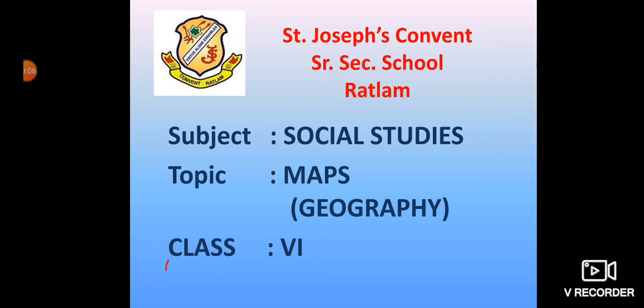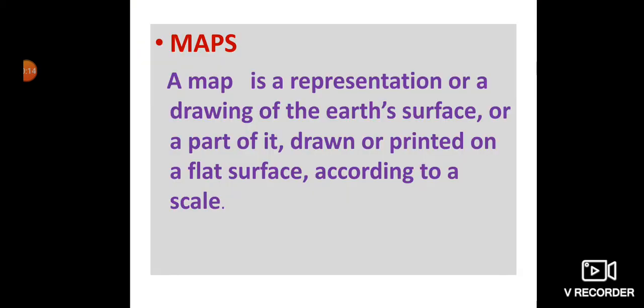Today we are going to study your geography topic, maps. A map is a representation or a drawing of Earth's surface or a part of it, drawn or printed on a flat surface. So what is a map? It is a representation or a drawing of Earth's surface.